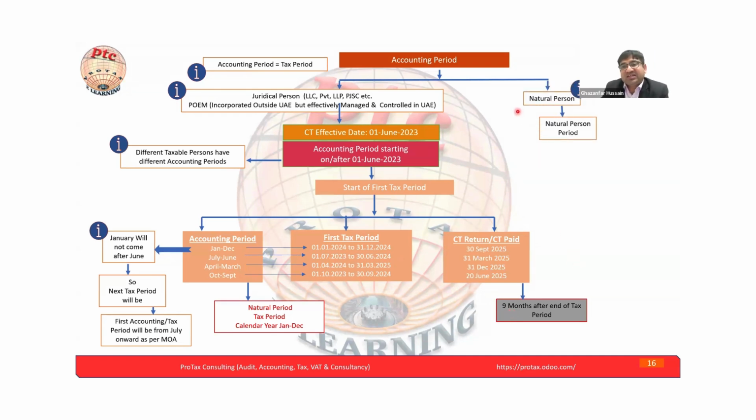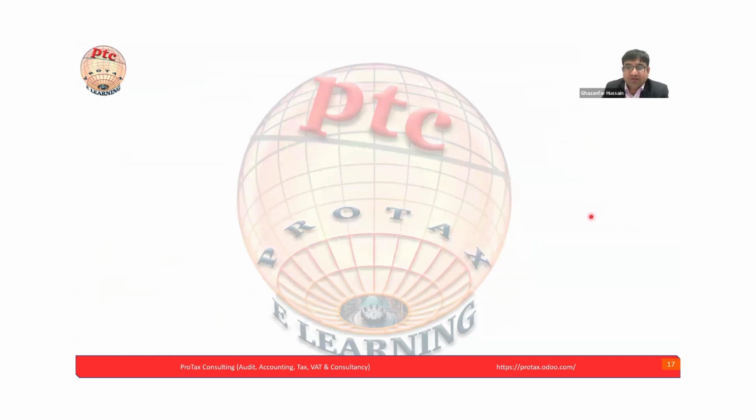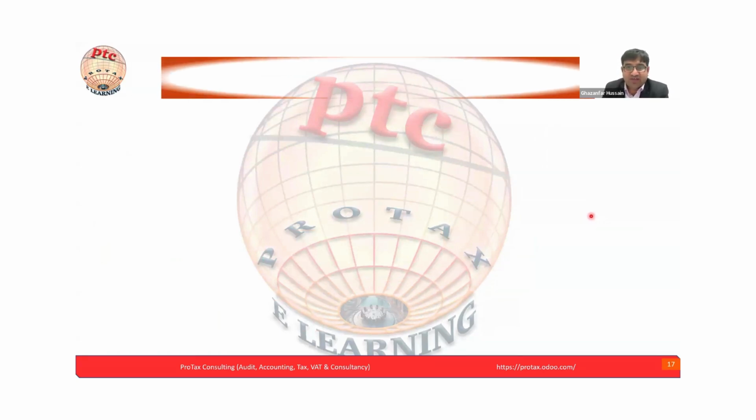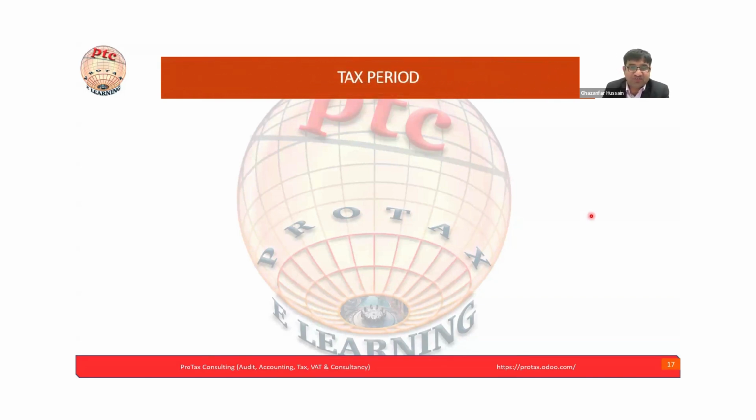Now the next is the other leg of the accounting period. We already discussed the juridical person's accounting period, but the natural person's accounting period by default is the Gregorian calendar year, that is January to December. If they are taxable, and the revenue threshold of 1 million is exceeded, they have to apply for CT registration.